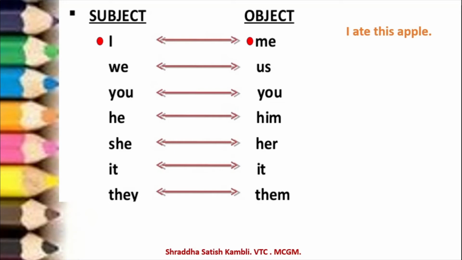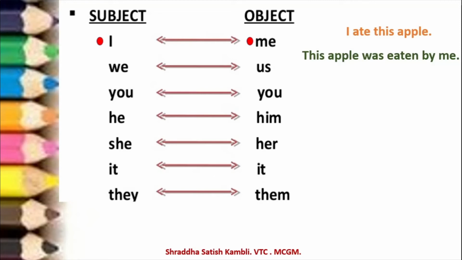Active voice, I. The subject is I. Okay, when it goes into the passive voice, see, the subject will become the object. And what will it be? This apple was eaten by me. Can you see how it has changed? Even the ate has changed to was eaten. So that is how the form of the verb also changes. So I can become me or me can become I, depending on the kind of sentence we are writing.